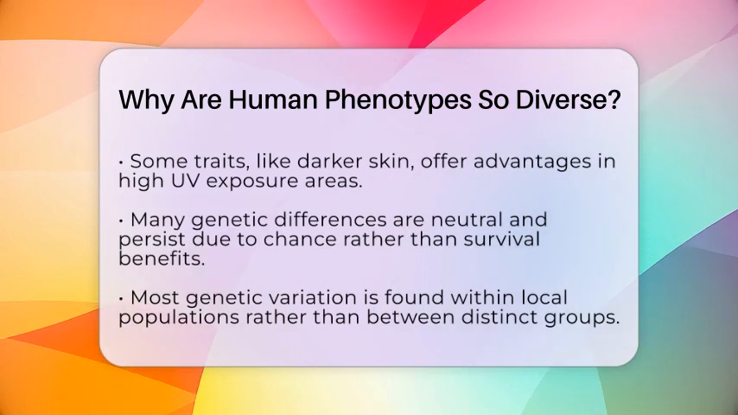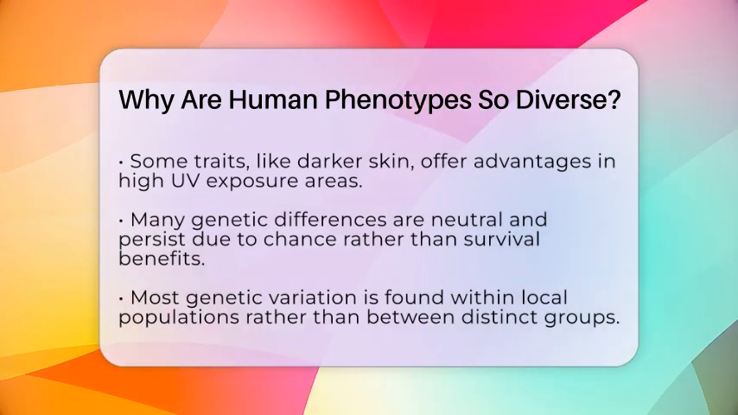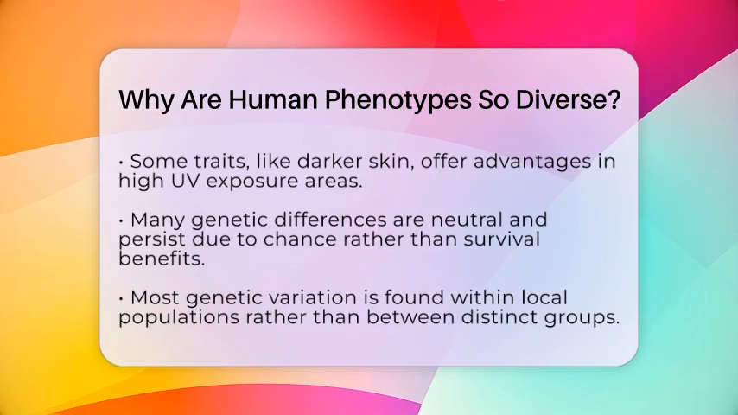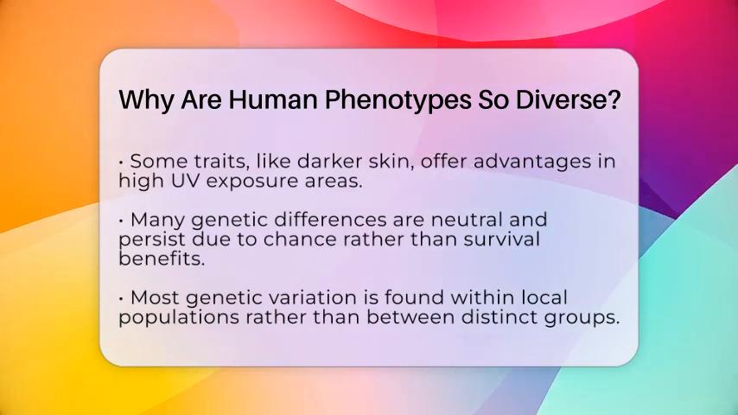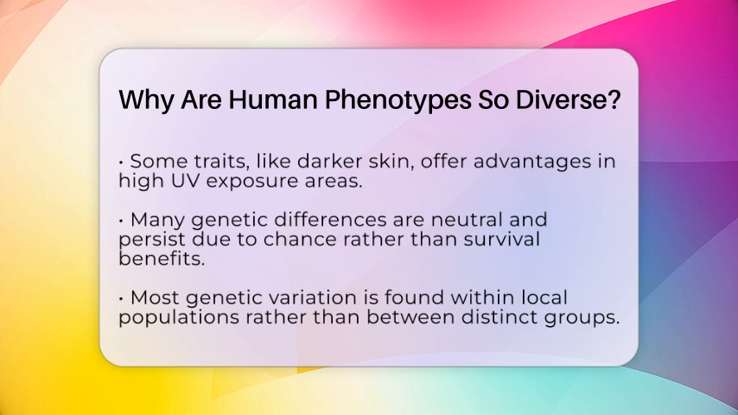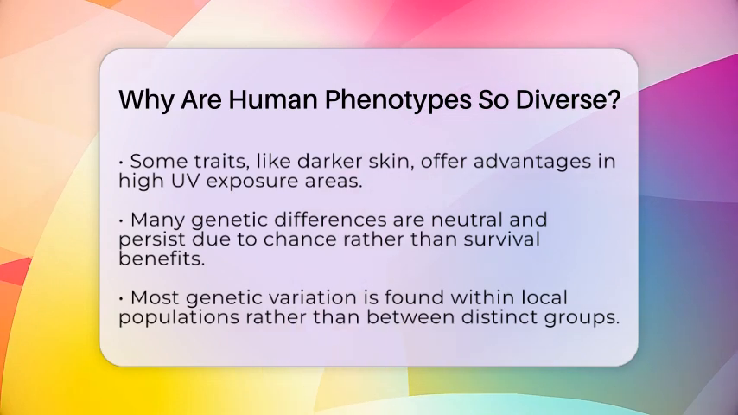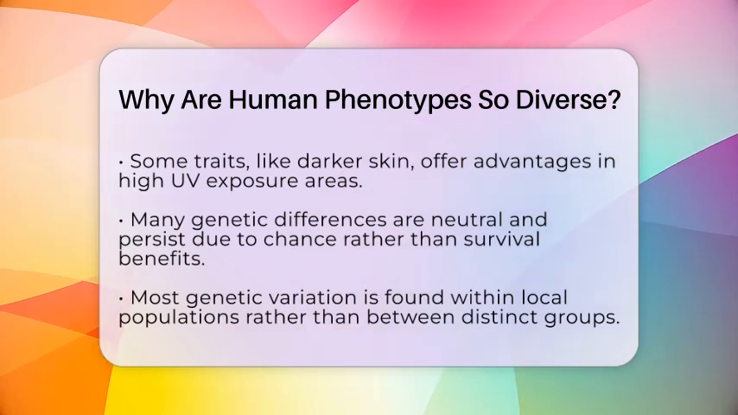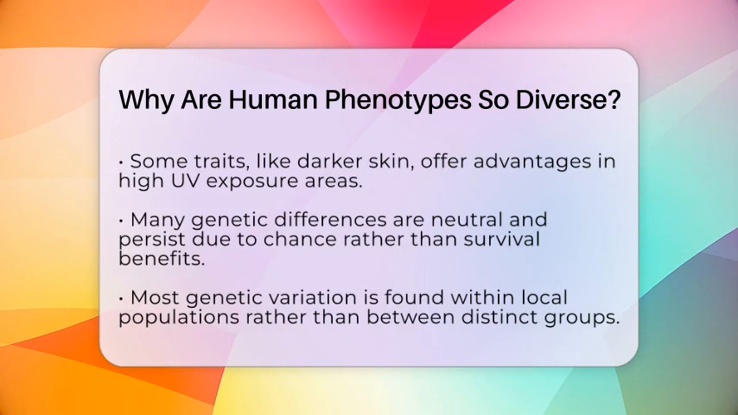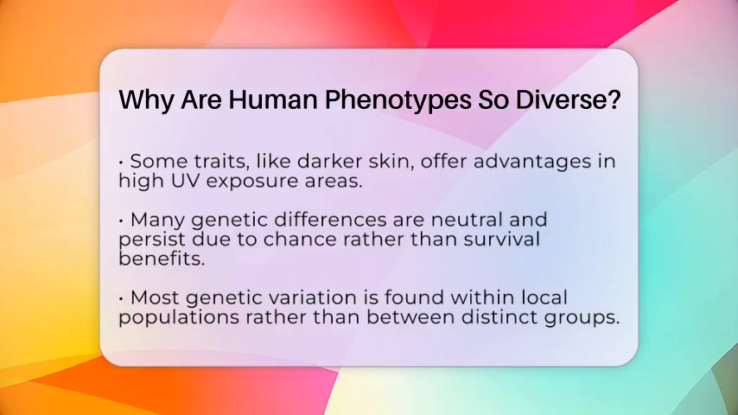Interestingly, most genetic variation occurs within local populations rather than between distinct groups. This shows that all humans share a recent common ancestry. The differences we see are often gradual and influenced by many genes, rather than fitting into strict categories.